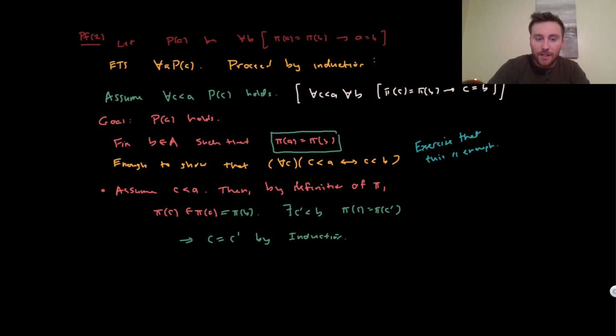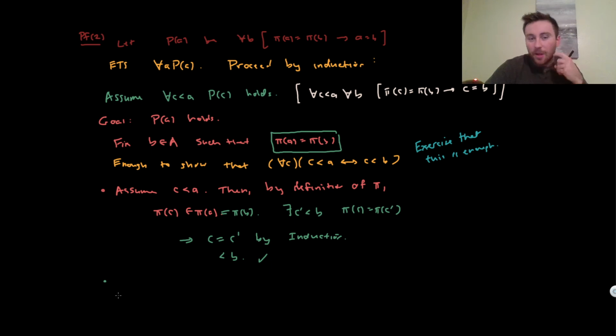Well, what do we know about C prime? C prime is less than B, by definition of where C prime came from. But that's what we wanted to check in this direction. We assumed that we had an element that's less than A, and we argued that it's less than B. So that's good in this direction.